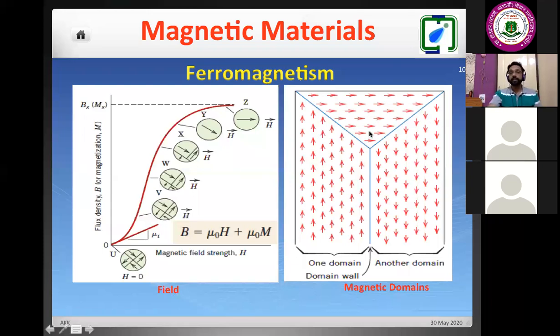So here we can say that in this material I have 3 magnetic domains. This is 1, this is 2, this is 3. The existence of magnetic domains explains the magnetic behavior of ferromagnetic materials at room temperature, and why they do not attract. But if I put the same nail in the bar magnet and then try to attract with it, they will attract. Why is this happening? This is because of the orientation of the domains. So now we'll be discussing this.